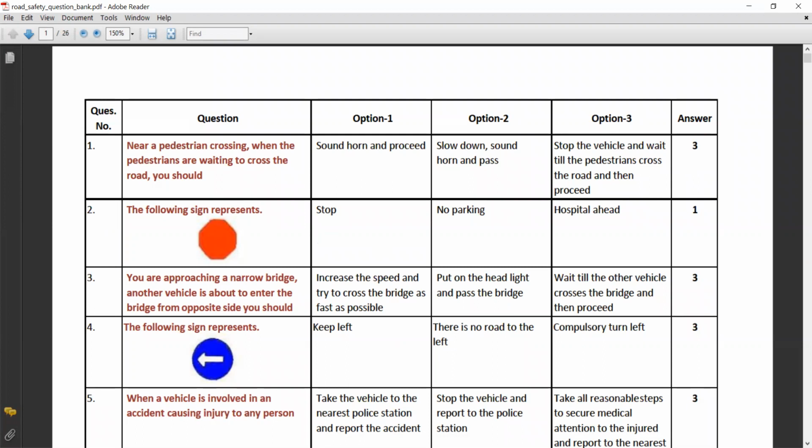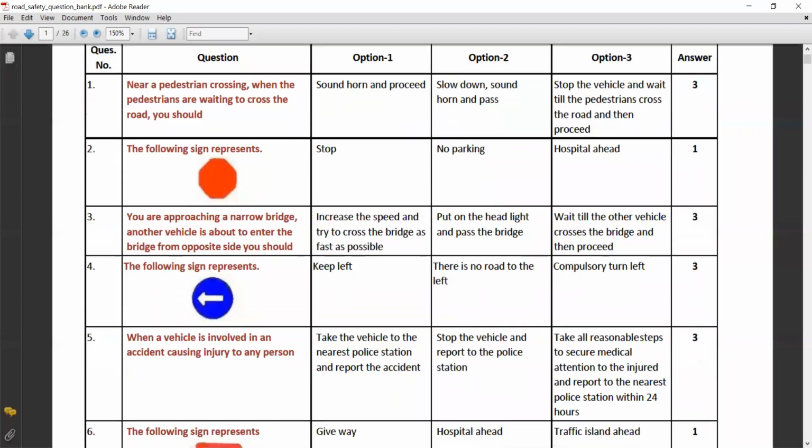You are approaching a narrow bridge. Another vehicle is about to enter the bridge from the opposite side. Then you should wait till the other vehicle crosses the bridge and then proceed. The following sign represents compulsory turn left. So here we will take answers only.